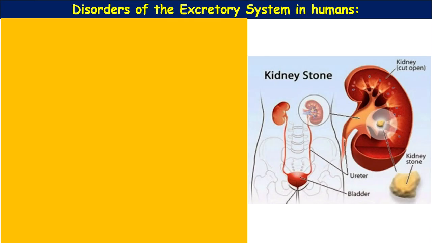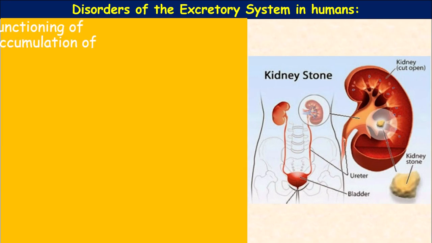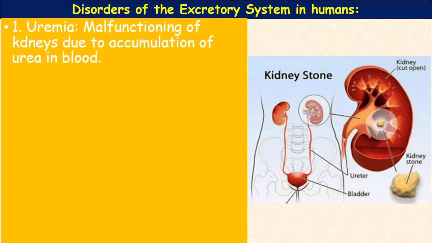So finally, the disorders of the excretory system in humans. First one, uremia. Uremia is the malfunctioning of kidneys due to accumulation of urea in the blood. When the nephrons are not functioning properly, urea is accumulated in the blood, which is called uremia.